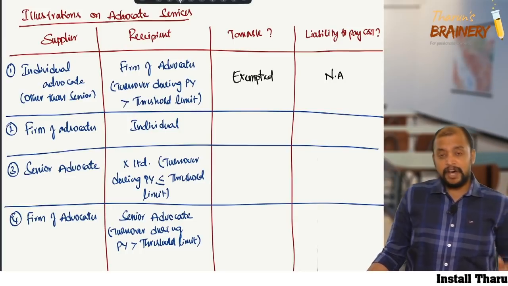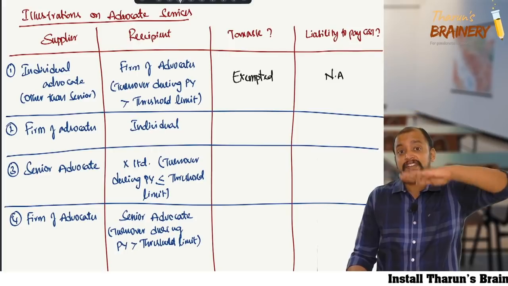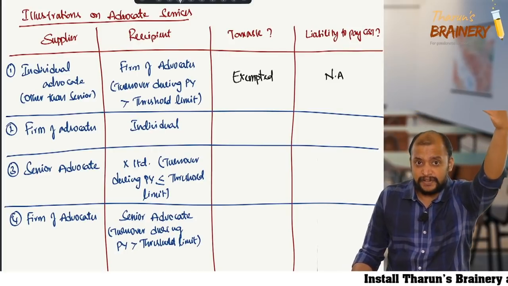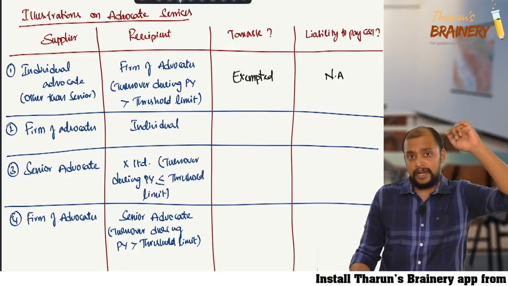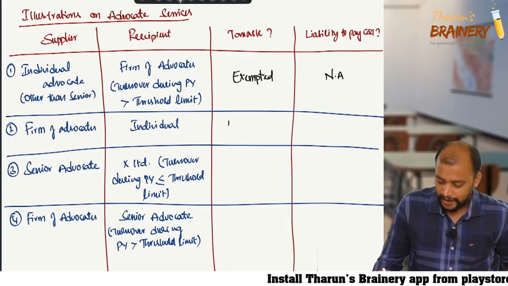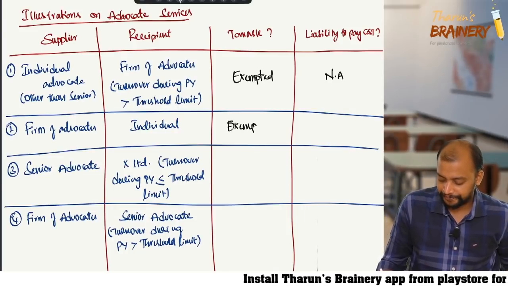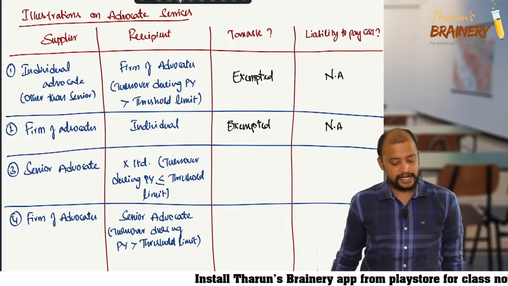Then firm of advocates to individual. Individual advocate other than senior advocate or firm of advocates to a business entity only is covered. Other than business entity is exempted. So, therefore, it is exempted, and liability to pay GST shall not arise.